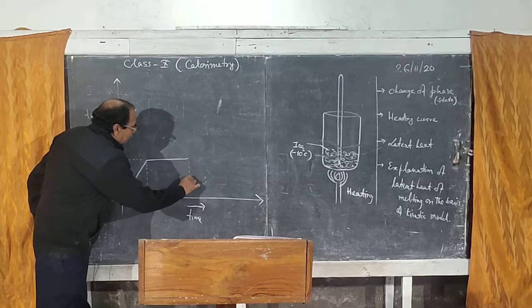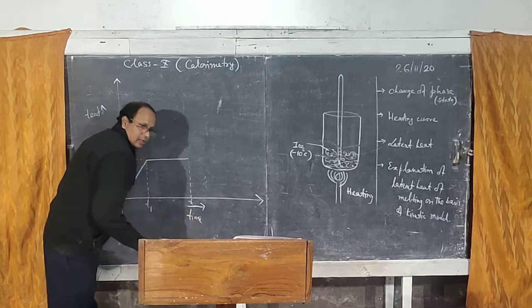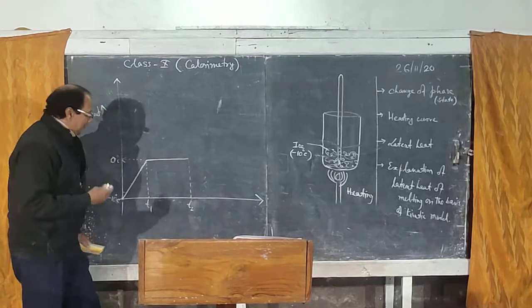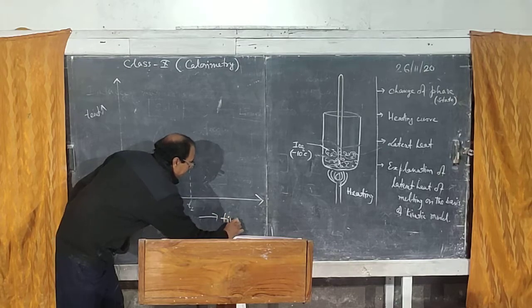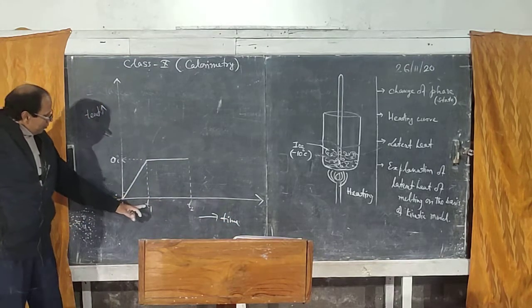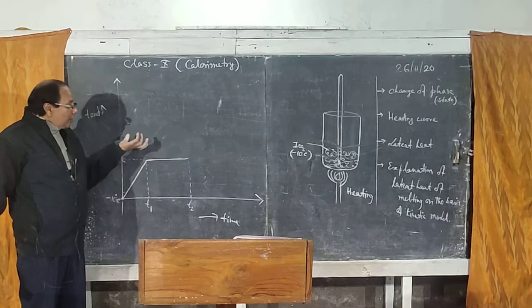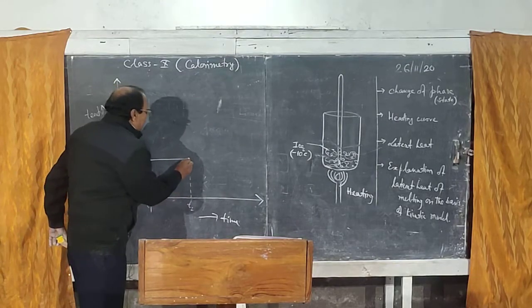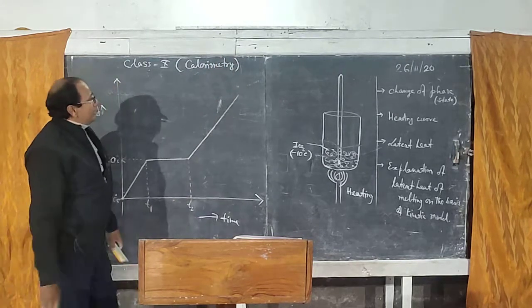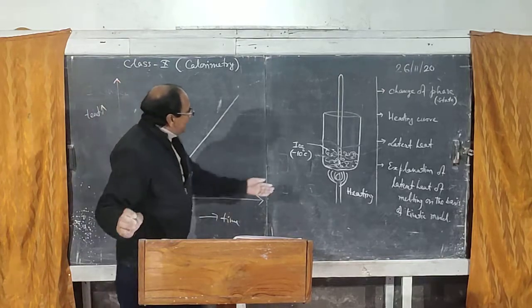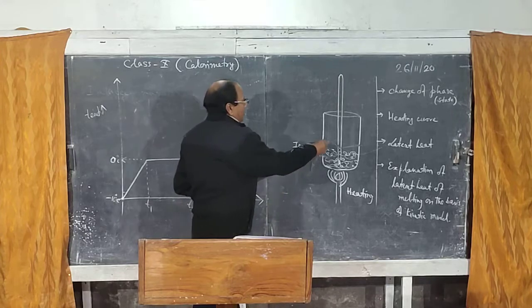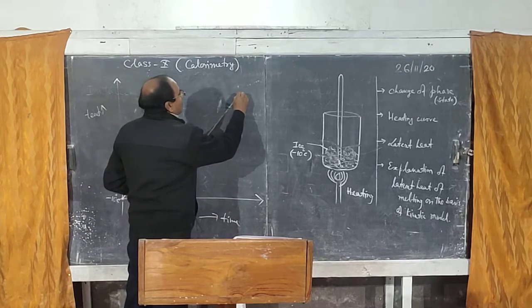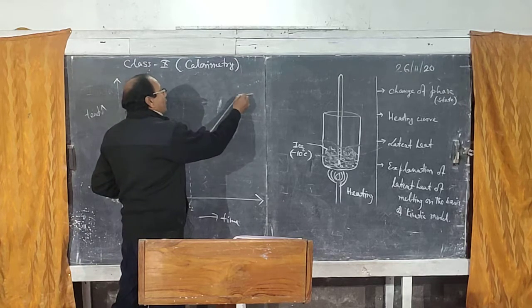Till T2 the temperature is not rising. So from time T1 to time T2 the temperature is not rising. What is happening there? We'll discuss later on. After T2 we'll see the temperature starts rising again, and if we keep on heating, the ice will be converted into water, and then at a certain temperature we will see the temperature is not rising again.